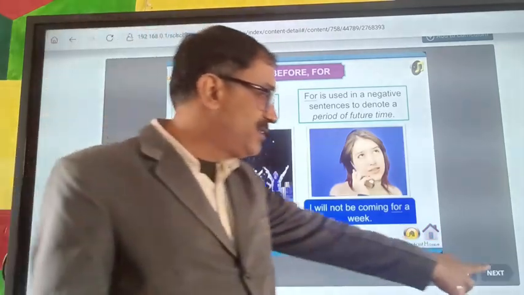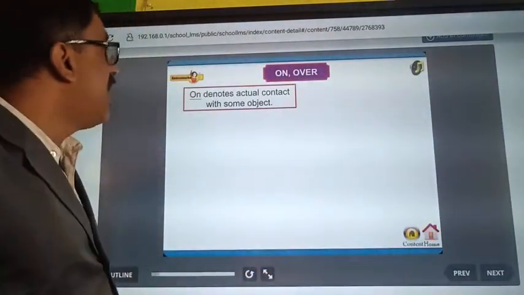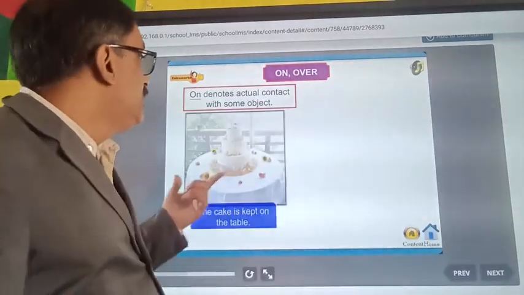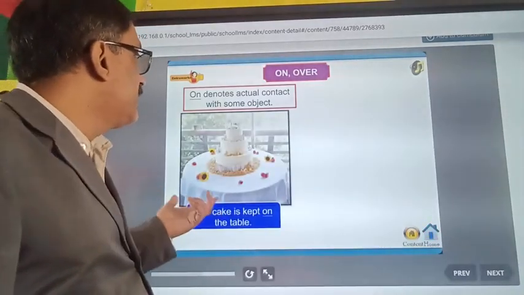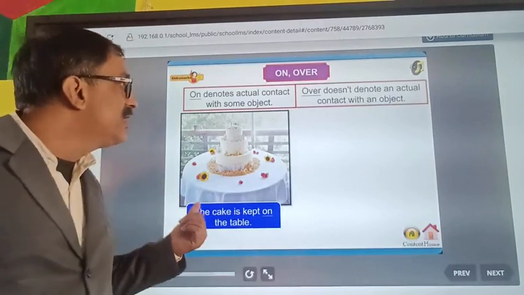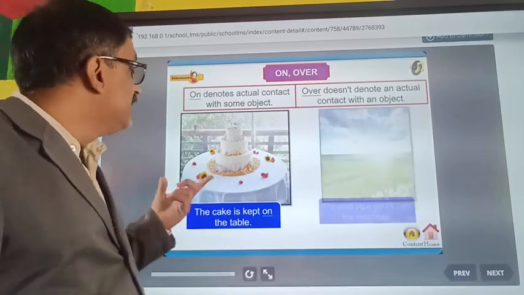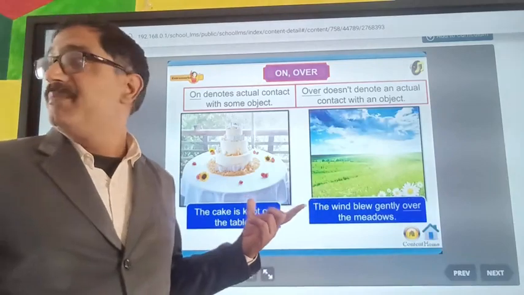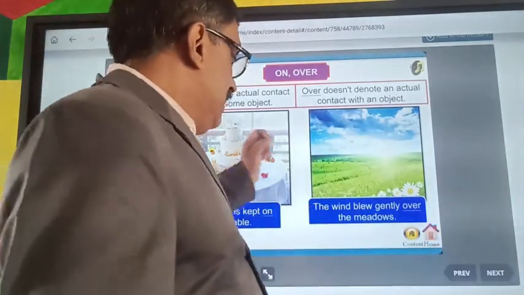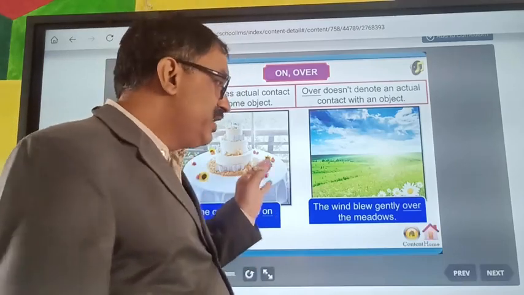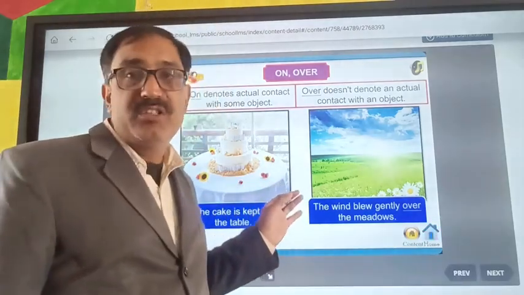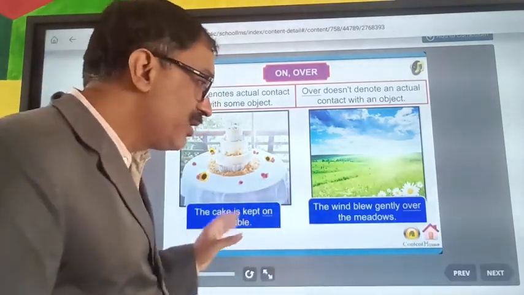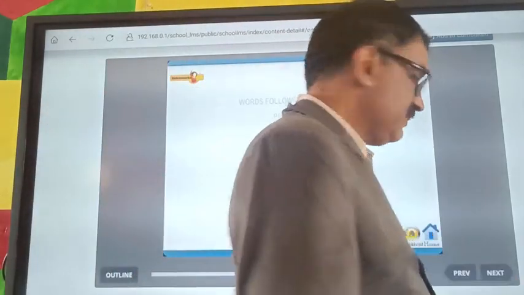And next is on and over. On denotes actual contact with some object. The cake is kept on the table. The wind blew gently over the meadows.